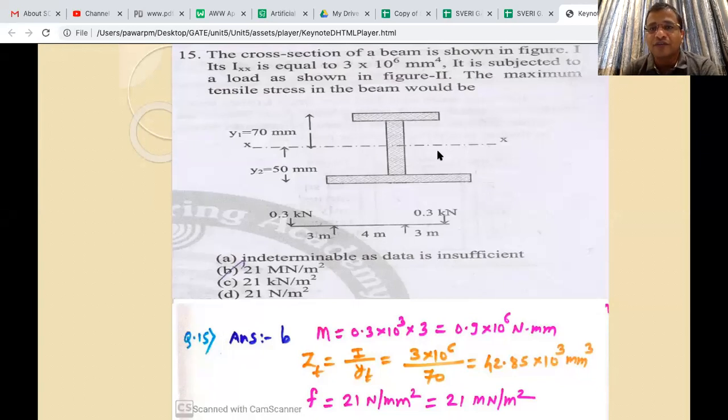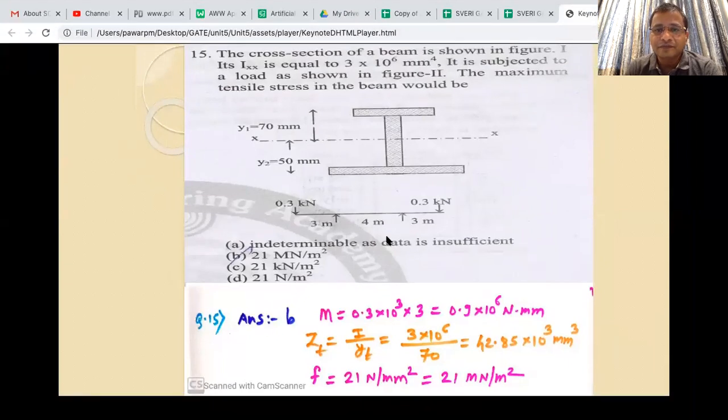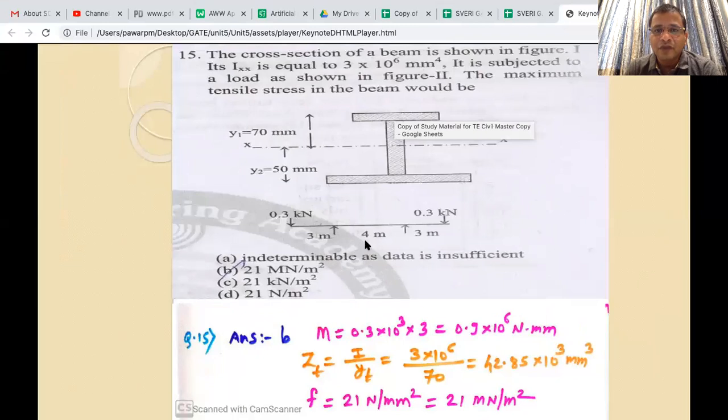Subjected to load as shown in figure, maximum tensile stress in the beam would be. So you have to draw the bending moment diagram, and you have to find where the maximum bending moment will be, and then from that you have to find which side tension comes or whether it is compressive. Please understand that. So let me draw the bending moment diagram for this. Okay, is it symmetric? Good part is that this is symmetric.